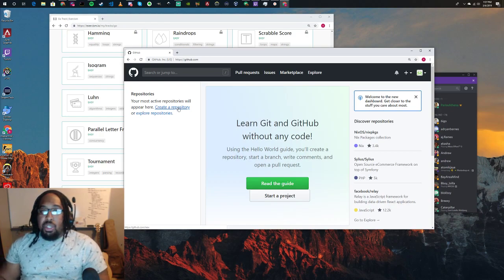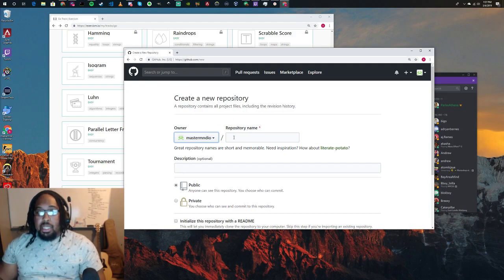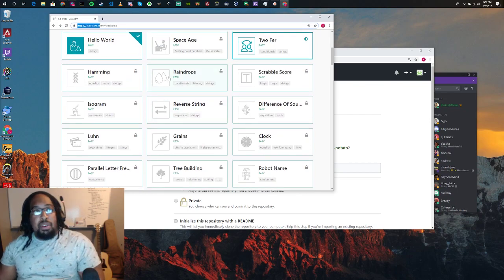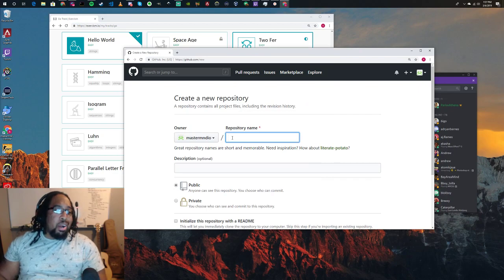People can refer to it when they need to reference answers and figure out how people did things. Or if you just like to show off the different ways you did stuff, you can go to this repo. You can also do a lot of those things inside of Exorcism as well. You can see things that people have uploaded once you submit an answer to a solution. But we'll go ahead and create our own.